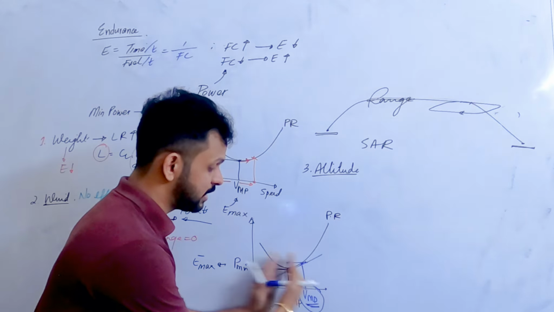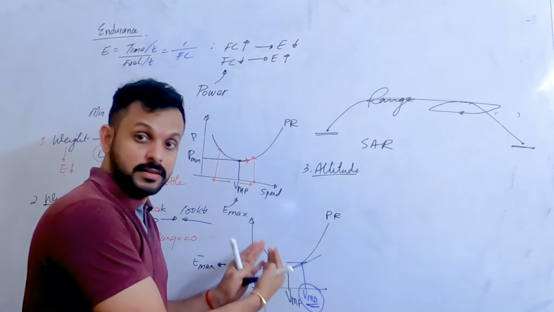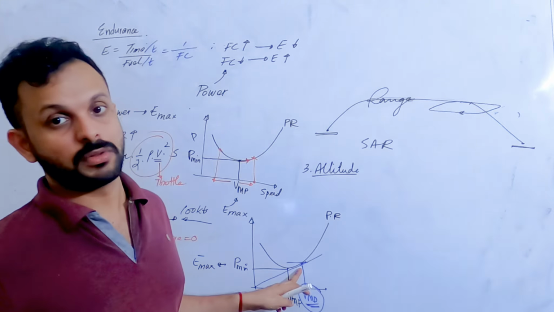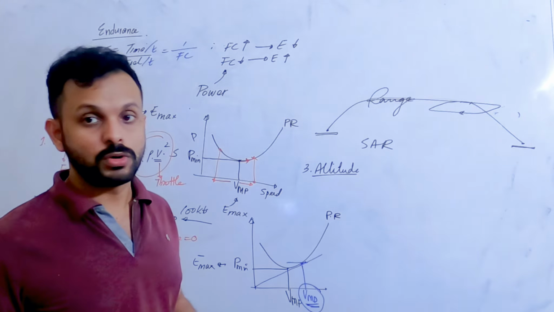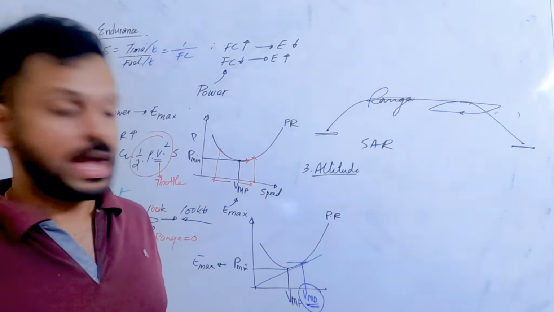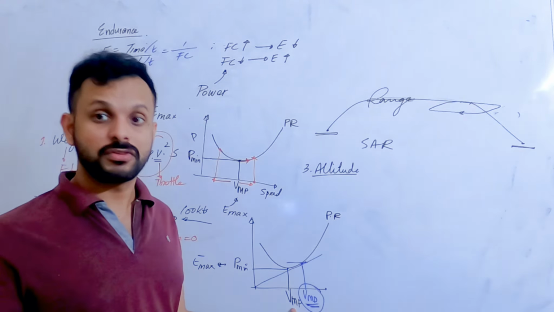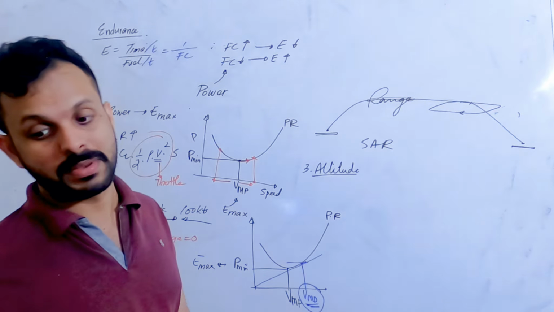Anywhere on either side of this minimum power speed, the power is going to be higher, right? And therefore, it is not going to give you max endurance. So minimum drag is not going to give you max endurance, and for that reason, your lift over drag ratio is not going to be the best.